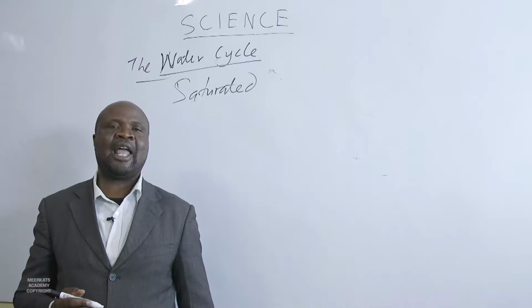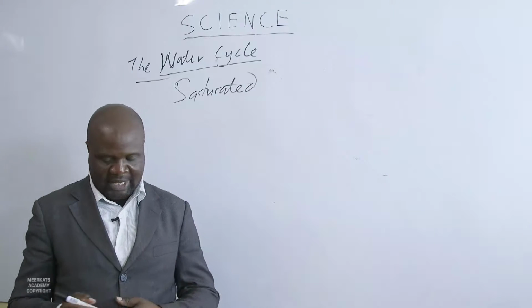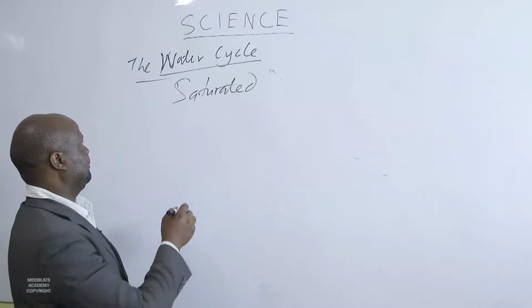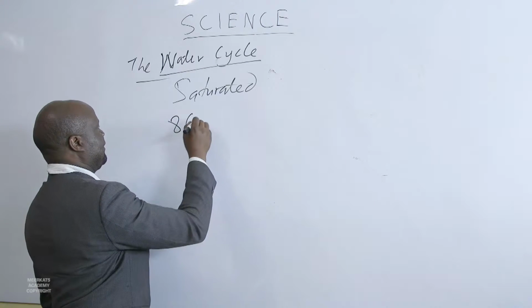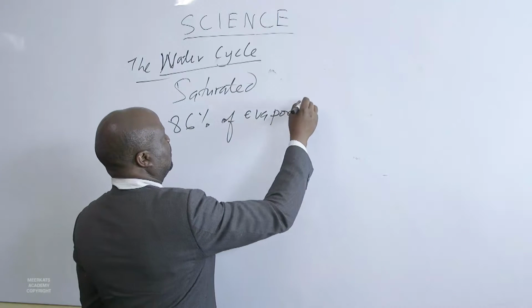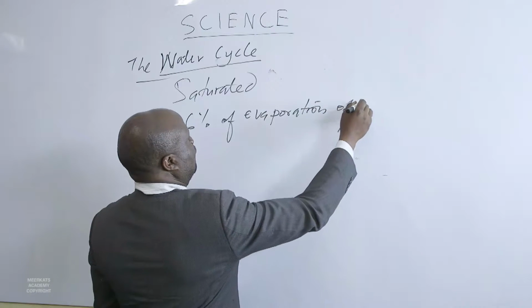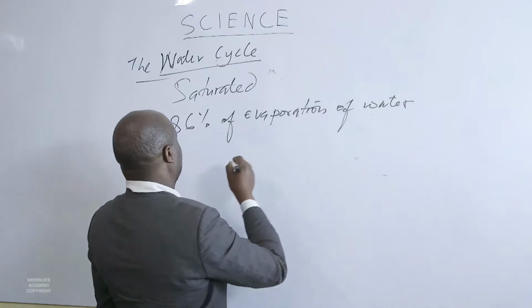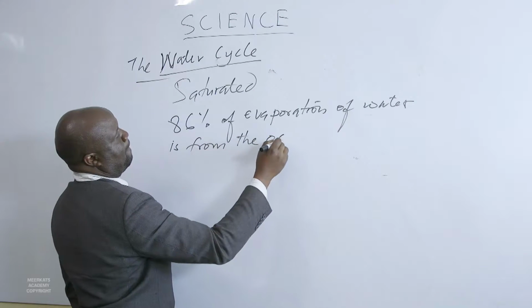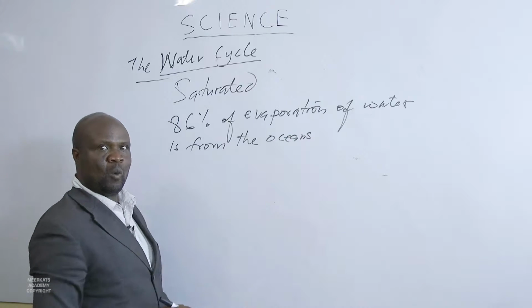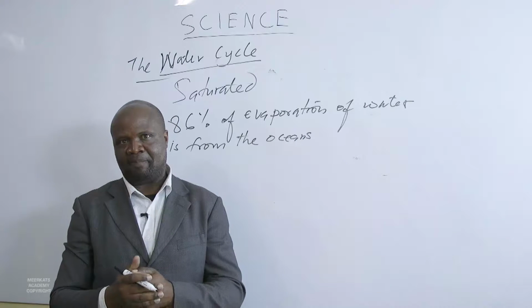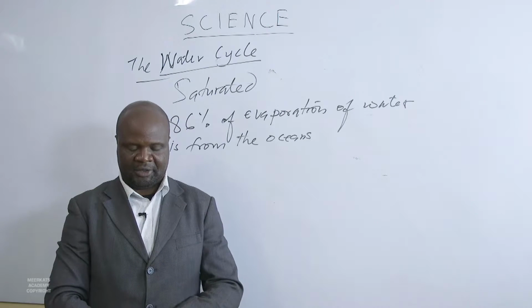Now, we are told 86% of evaporation of water is from the oceans. Why do we say 86% of evaporation of water is from the oceans?